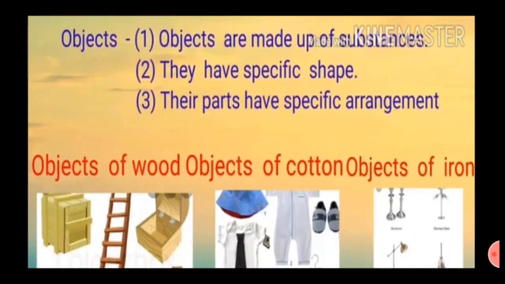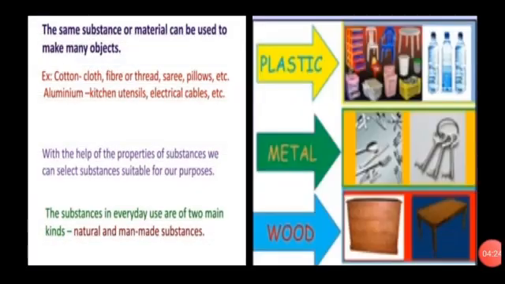Objects are made up of substances. They have a specific shape. The parts have a specific arrangement. You can see here in the picture: an object made of wood, an object made of cotton and an object made of iron. The same substance or material can be used to make many objects.